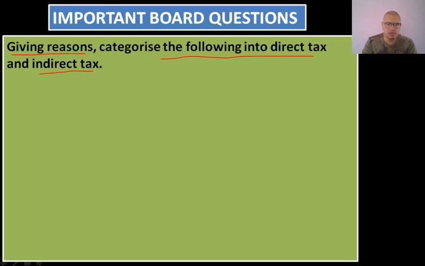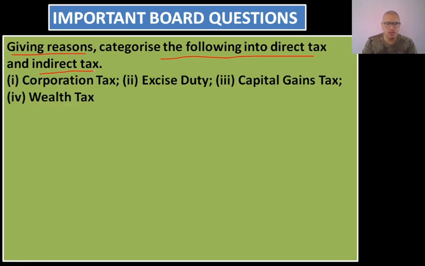Let us see what type of question comes. There are 4 sub questions in this. Corporation tax: whether it is direct tax or indirect tax, you have to support your identification with reasons. Then you have excise duty; for this also you have to support it with proper reasons. And then capital gains tax and wealth tax.